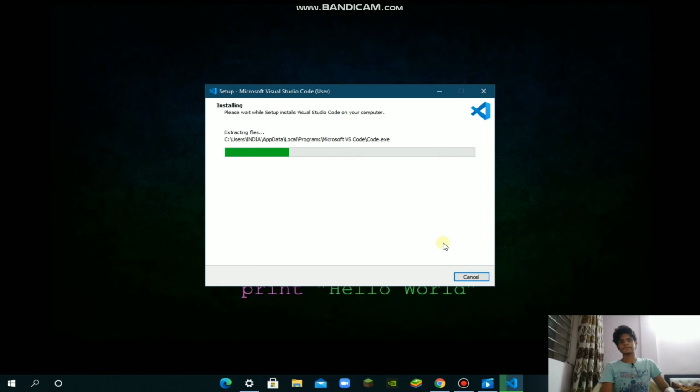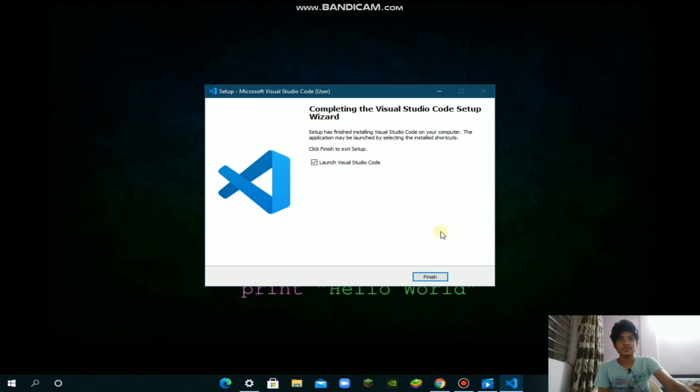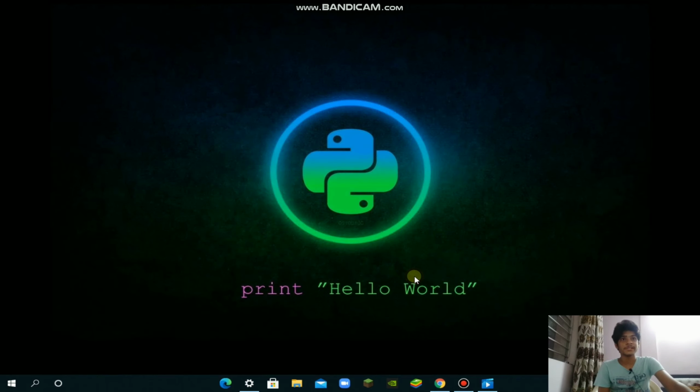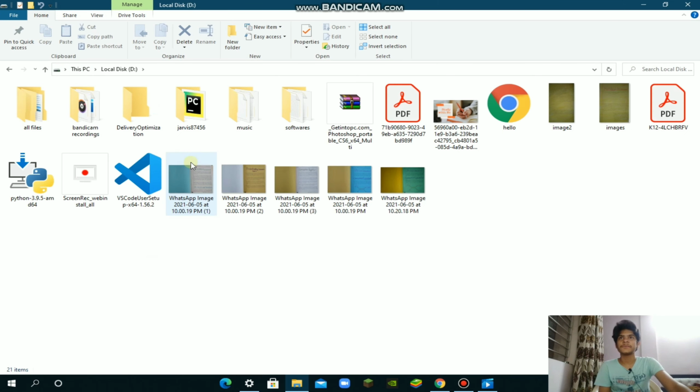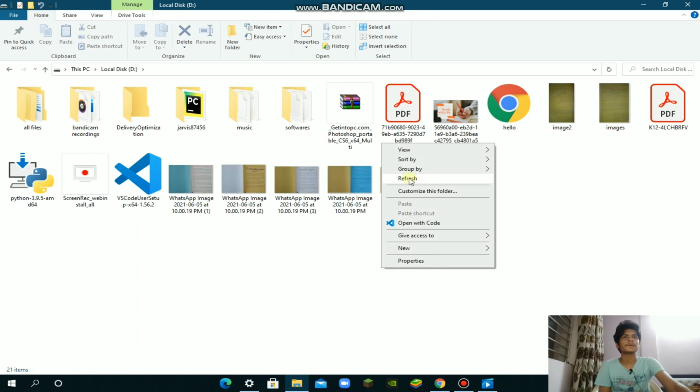Okay, it is installing. Now uncheck this launch Visual Studio Code. I will be telling you a unique way of opening Visual Studio Code. Click on finish. Now go to your This PC actually. Now create a folder anywhere. Like, let's suppose I create my folder in this local disk D. You can directly click on open with code, but I will be telling you a unique way, a way that will give a nice impression on the viewers.